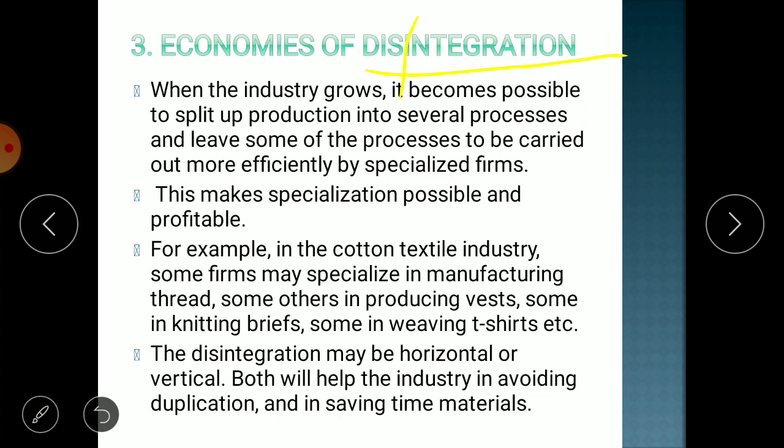When the industry grows, it becomes possible to split up the production into several processes and leave some of the processes to be carried out more efficiently by specialized firms. This makes specialization possible and profitable. I have just given you the example of the car. That car is made up of tire, engine, steering, body part, accessories.